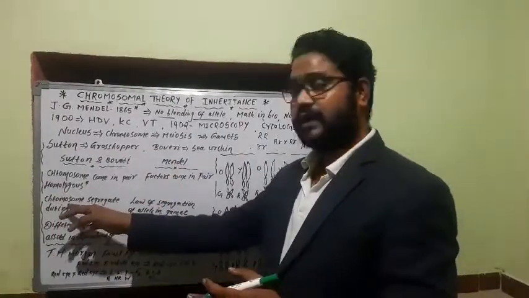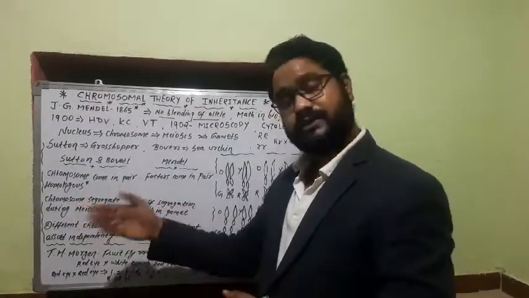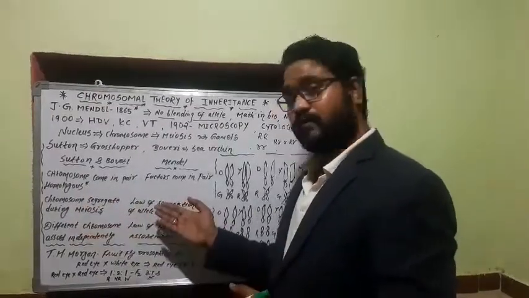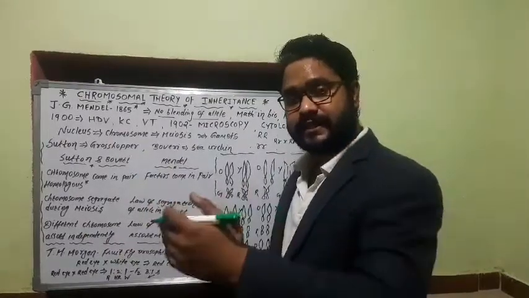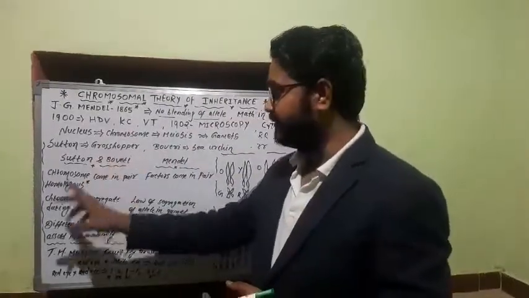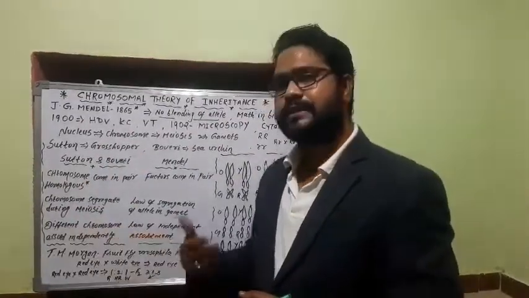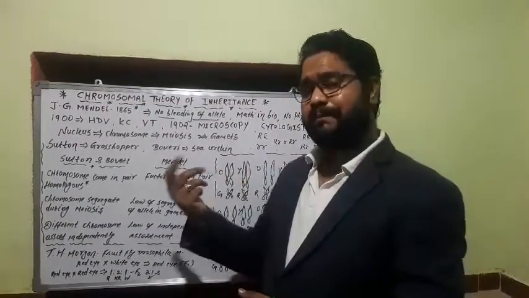And here Sutton and Boveri concluded that chromosomes segregate, separate during meiosis. Obviously they separate. And what was Mendel's correlation there? The law of segregation, that is, alleles segregate during gamete formation. Now Sutton and Boveri's final point: different chromosomes assort independently, which we will study through the behavior of chromosomes and pairing formation.